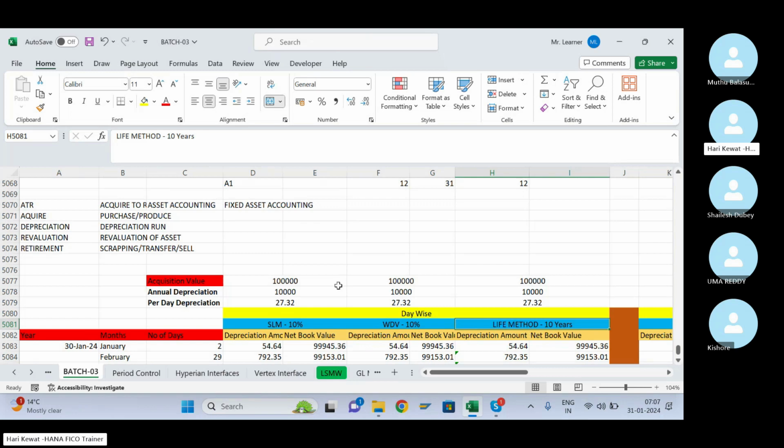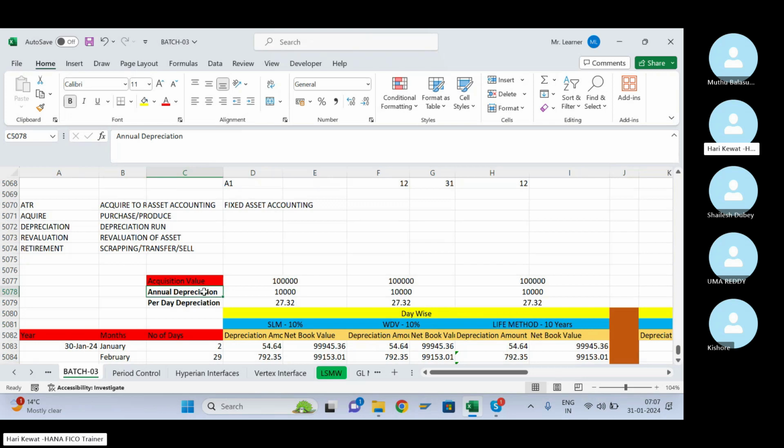In my scenario, I'm going to calculate straight line method at 10 percent, WDV at 10 percent, and the life method as well. This is the asset I acquire, and 1 lakh acquisition value is the same for SLM, WDV and the life method. There is no difference. Based on SLM I am charging 10%, WDV also 10%, and life I am considering as 10 years for this acquired asset.